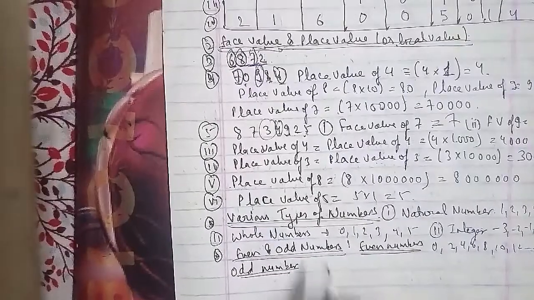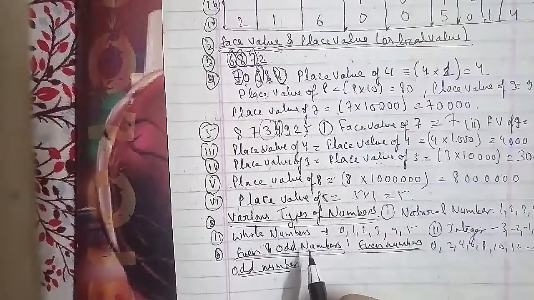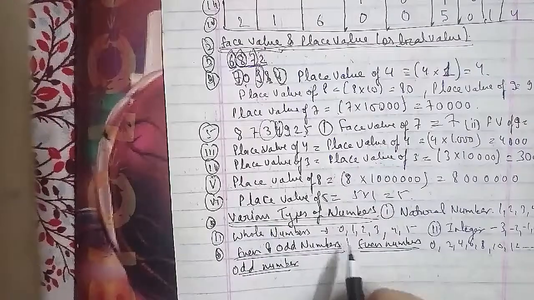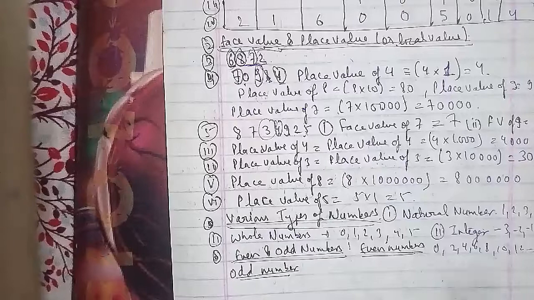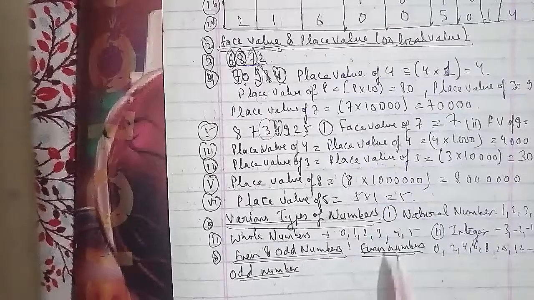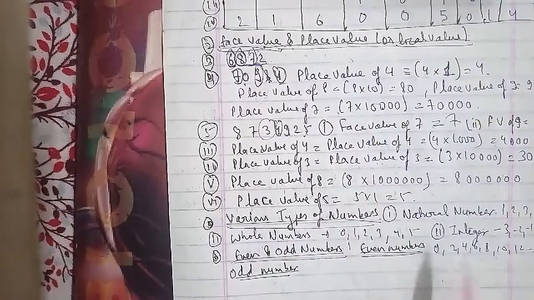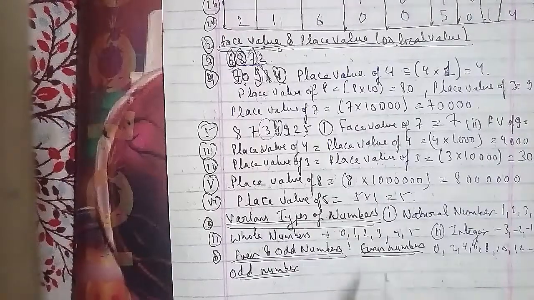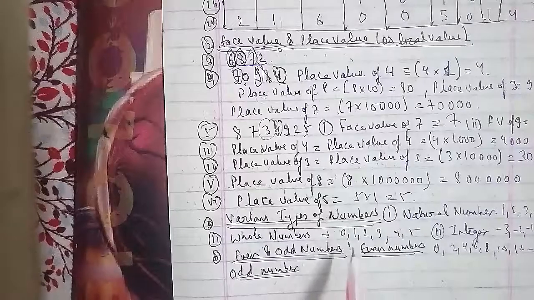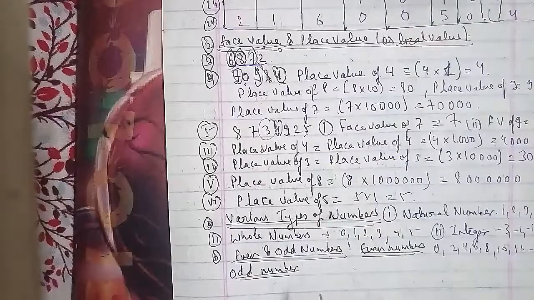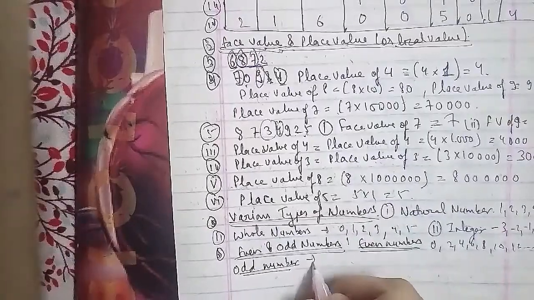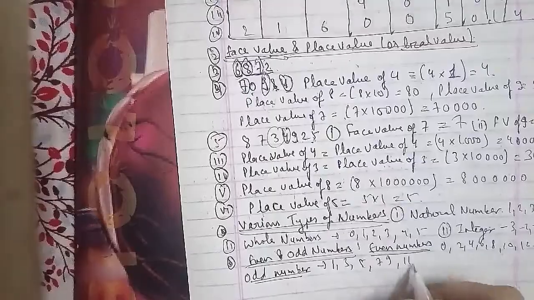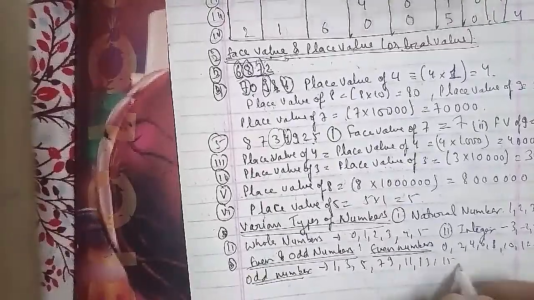Now we'll talk about the other one, which is prime numbers. A counting number is called a prime number if it has exactly two factors, namely itself and 1.